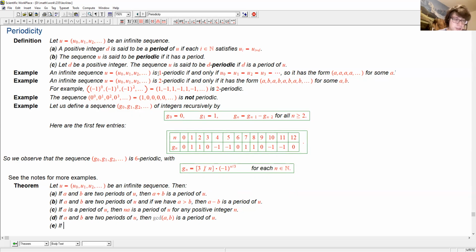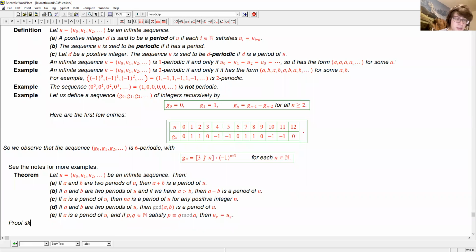And finally, E, if A is a period of U, and if P and Q are 2 non-negative integers such that P is congruent to Q mod A, then UP is UQ. We will not prove this in detail. See the notes for a detailed proof. Parts A, B, C, and E are fairly straightforward.